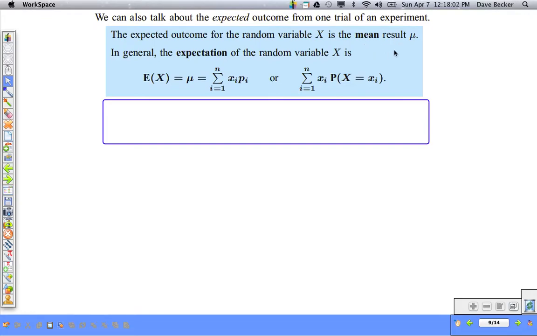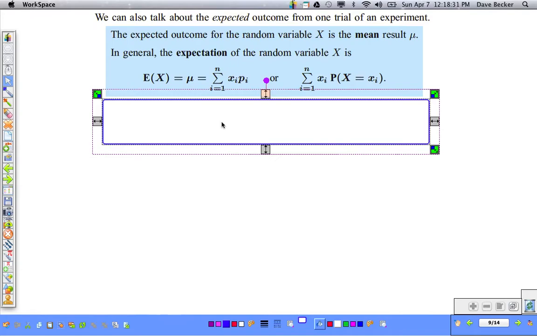It's the actual mean mu, but we're not going to calculate the mean like we normally do because we're dealing with probabilities. In general, the expectation of the random variable x, E of x, equals the mean, equals the sum of the trials times the probability.